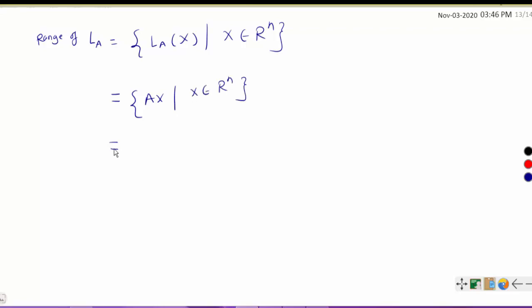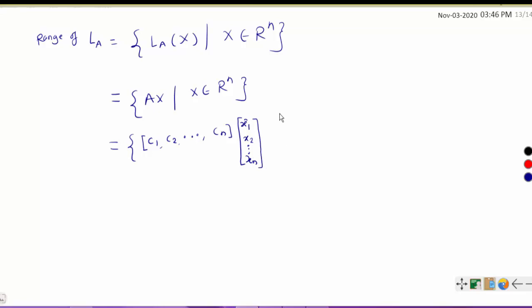What is Ax? A is a matrix, and we already know that A can be written as C1, C2 and so on up to Cn, and x belongs to Rn, so x can be written as x1, x2 and so on up to xn, a column vector.